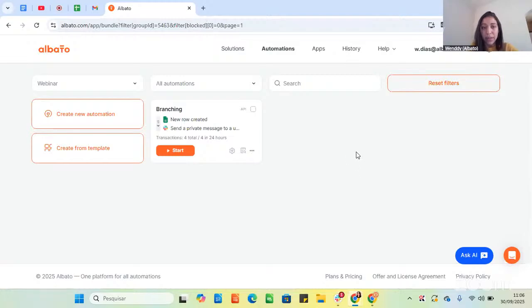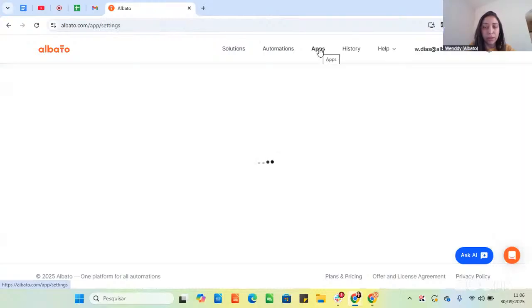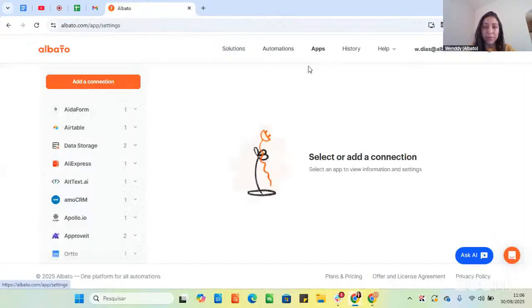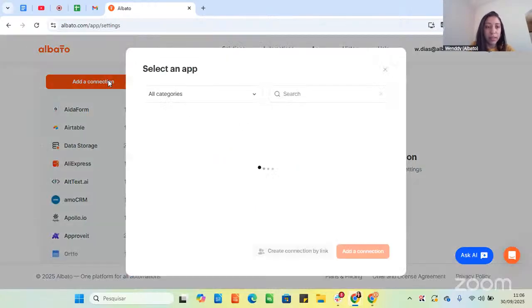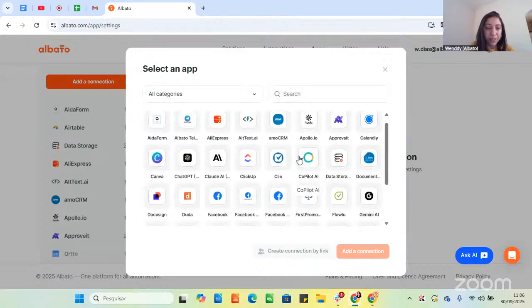This is our main interface, the interface of our platform. Okay, perfect. I will show you briefly how it works. So here we have the Apps tab. In this tab, you can connect the apps you want to use in your automations. You can simply click Add Connection. Then you will see all the apps here.